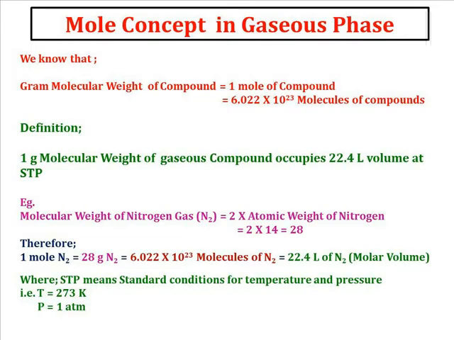Okay. Now let us have the example of a nitrogen molecule. Atomic weight of nitrogen is 14. Hence N2 contains 2 into 14, that is 28. Hence the molecular weight of nitrogen gas is 28. So 1 mole of N2 is 28 gram of nitrogen, that is 6.022 into 10 to the 23 molecules of nitrogen, which will occupy 22.4 liter of space at STP, and that volume is known as the molar volume.